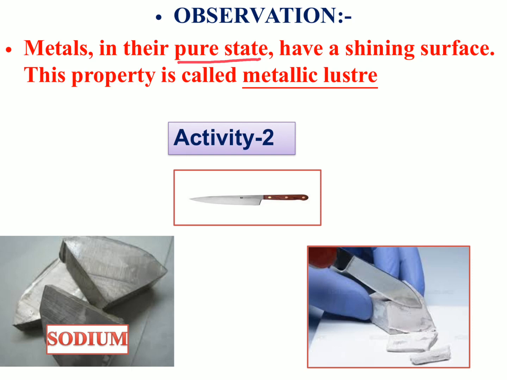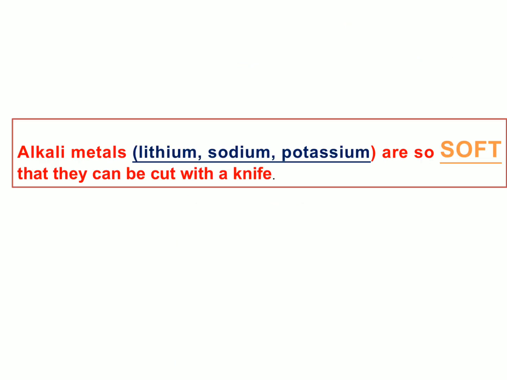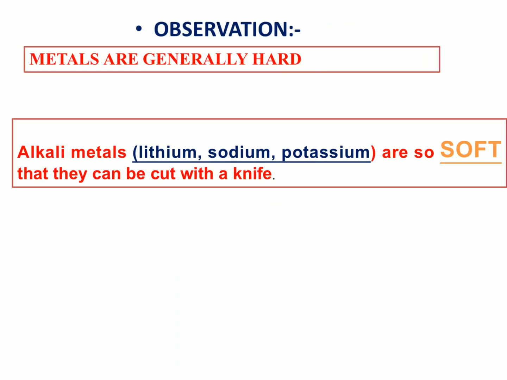So now what is happening? You can see here, when the sodium metal is tried to be cut with a knife, it can be cut into many pieces. So what is our observation? Metals are generally hard, because when you see iron, copper, aluminium, you will say that these metals are hard, but sodium is a soft metal. So this is going to be an exception, and these points should be learned. It should be kept in your mind.